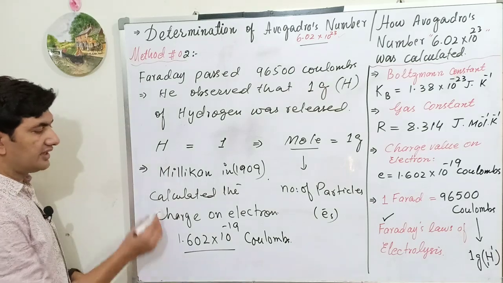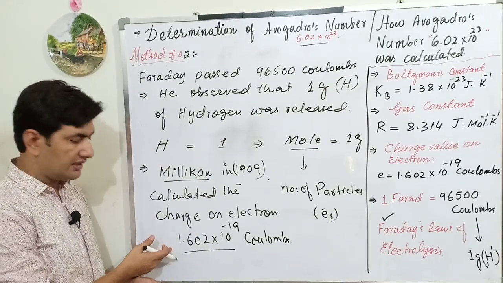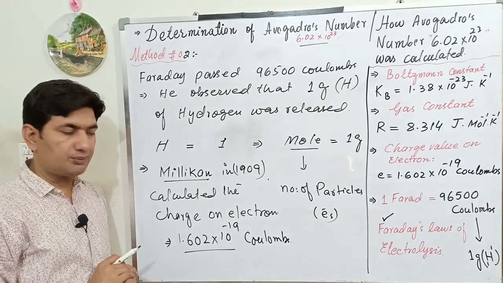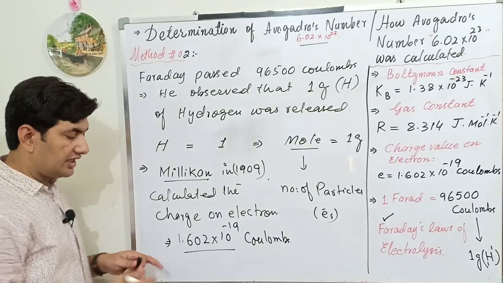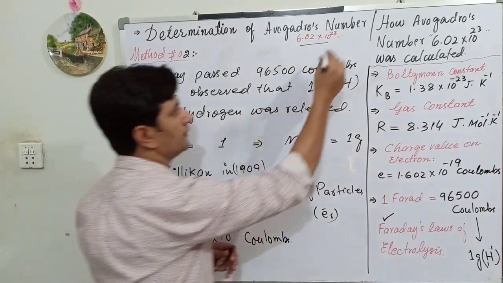So Millikan experimentally calculated the charge value of the electron, 1.602 times 10 to the power minus 19 coulomb. With the help of this charge value, we can calculate the fixed value of Avogadro's number.